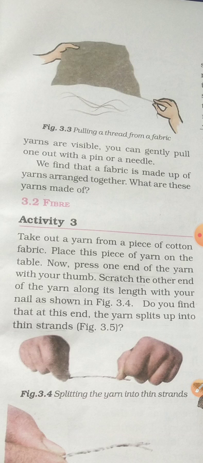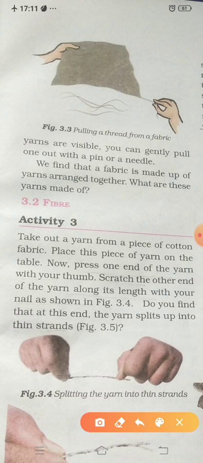So children, here what we have to do is, supposing this is the thread that you have taken out from your torn jeans, you have to keep one of your fingers here at one end, and with the help of your nail you have to pull this thread like this. So what you will find is that small thin strands, tiny thin threads, will come out of it. Out of what? Out of this thread that we took out of our torn jeans. Okay.